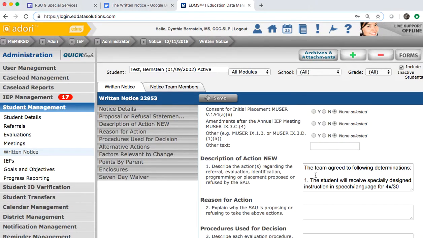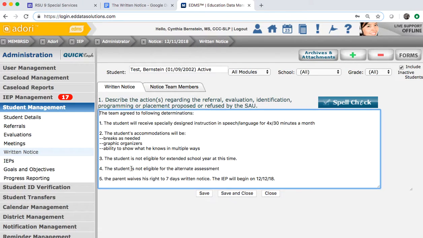So you can see in this example here, we've written right here, the parent waives his right to 7 days written notice. The IEP will begin on the next day. This IEP was written on the 11th of December. The IEP is going to start on the 12th.